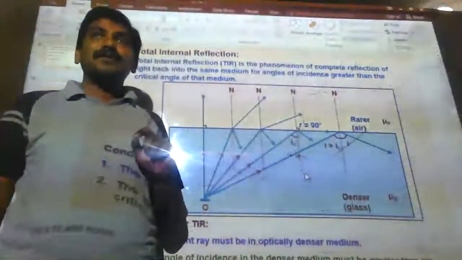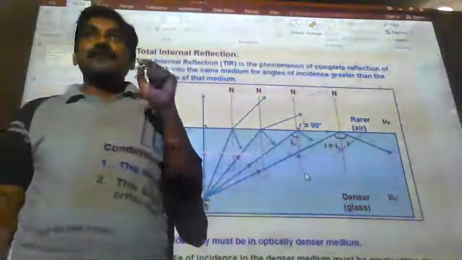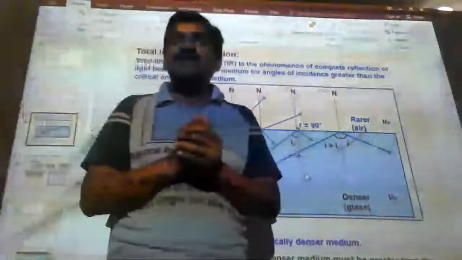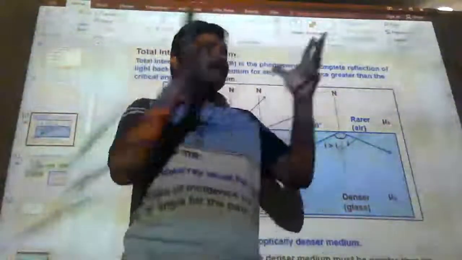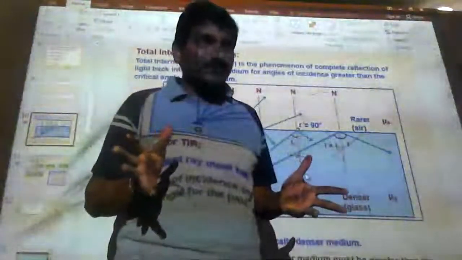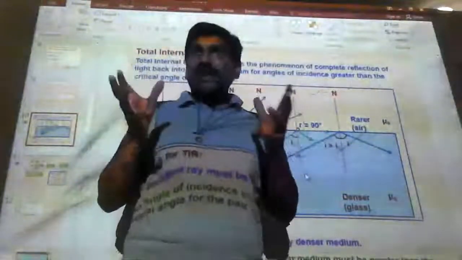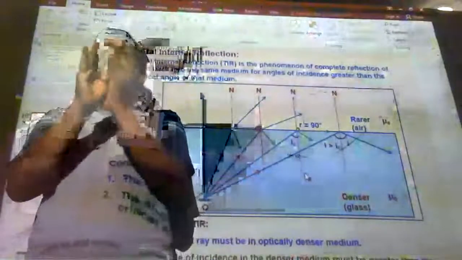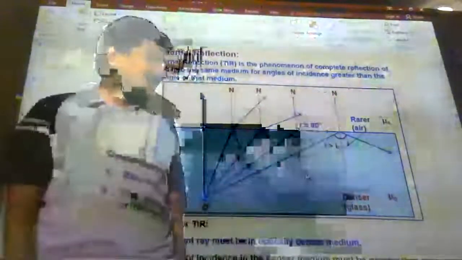For example, if you insert the light at 25 degrees, the light reflects back inside the diamond, and then it gives a brilliant amount of intensity. The diamond shines white because of this phenomenon only. That is the best application. There are some more applications.